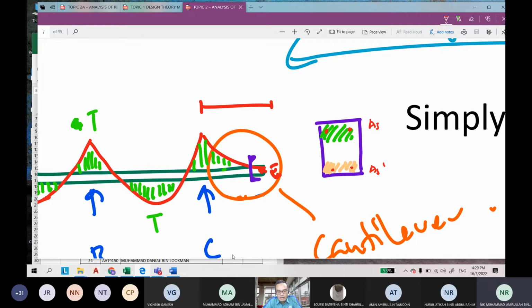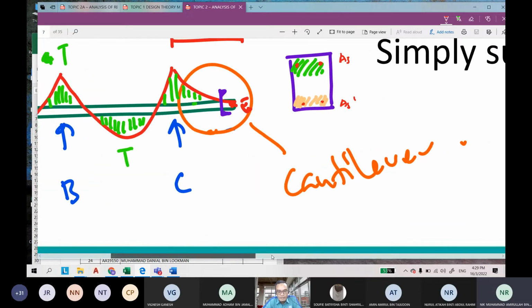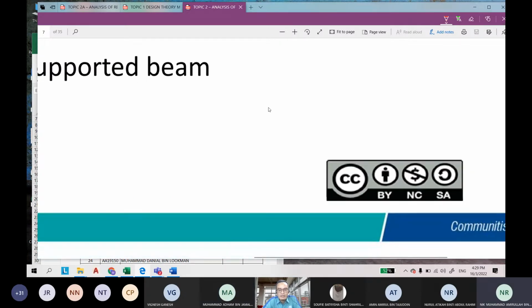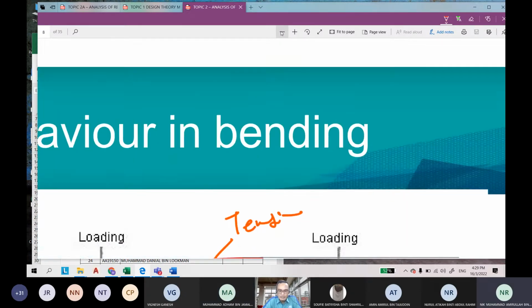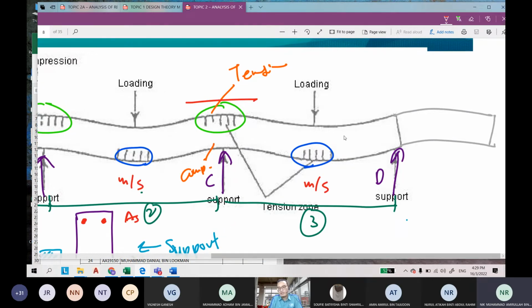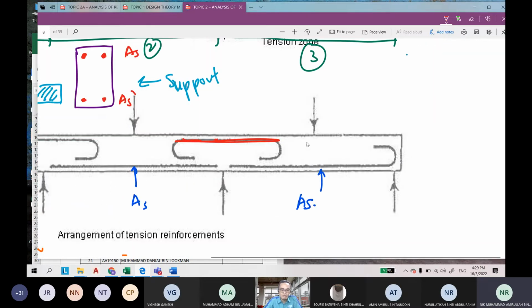Okay, any question up to now? No, okay, good. So you just have to understand and remember. Okay, so this is the AS will be here, at the top. So you have to remember.